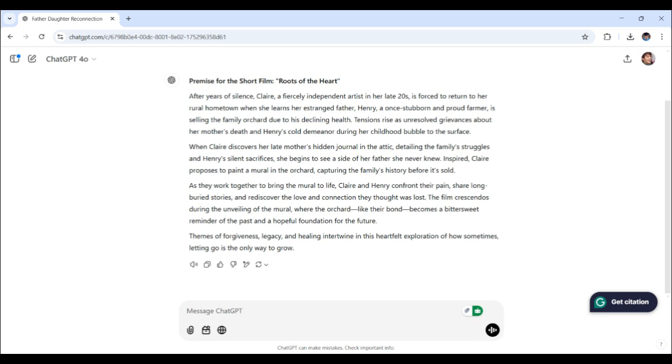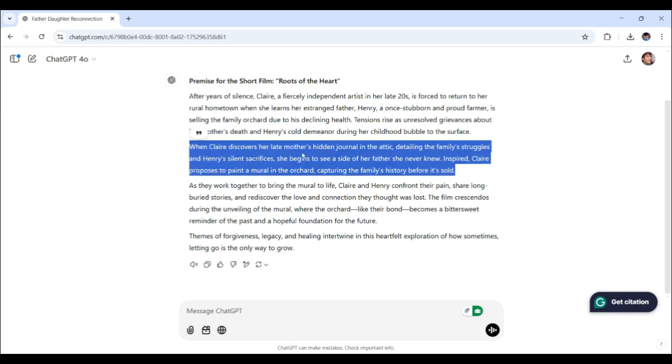Okay, so it says here, after years of silence, Claire, a fiercely independent artist in her late 20s, is forced to return to her rural hometown where she learns her estranged father, Henry, a once stubborn and proud farmer, is selling the family orchard. Sorry about that. Due to his declining health, tensions arise as unresolved grievances about her mother's death and Henry's cold demeanor during her childhood bubble to the surface.